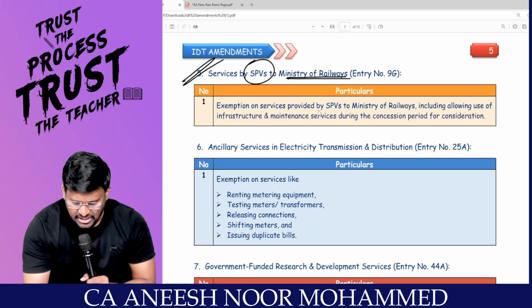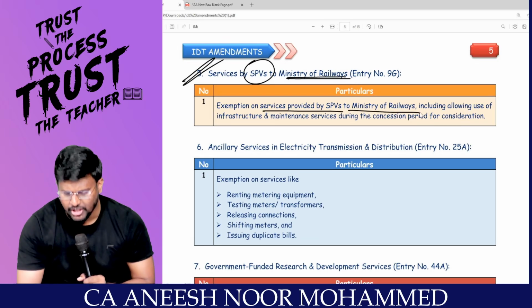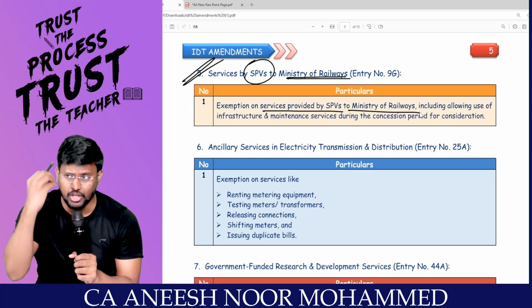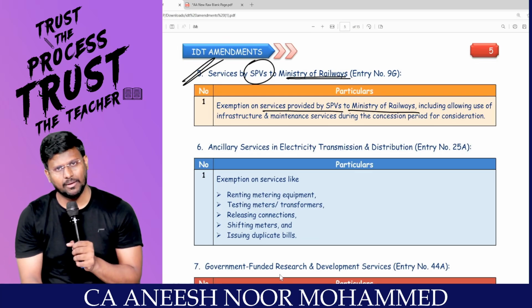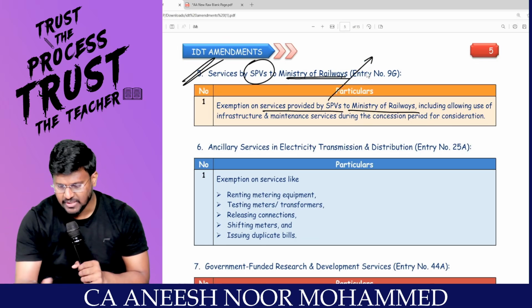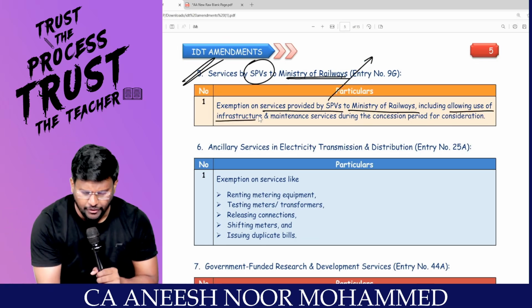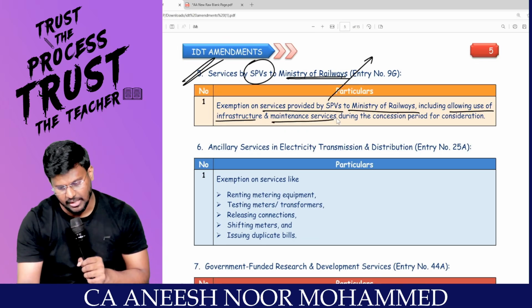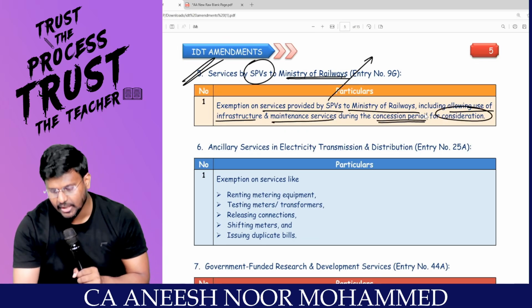Sir, exempt service provided by SPV to Ministry of Railway. What is the duty of this SPV? They will construct the infrastructure for the railway department. That's what special purpose vehicle. They are for special purpose, including allowing use of infrastructure and maintenance services, including usage of the infrastructure, maintenance during the concession period for consideration is exempt from GST.